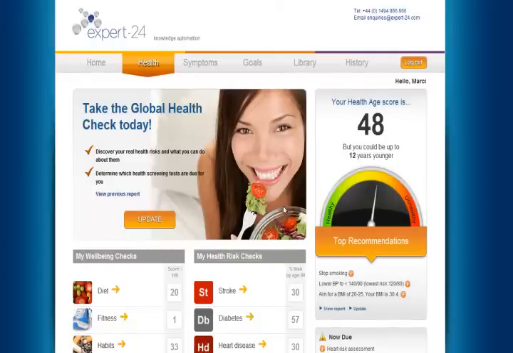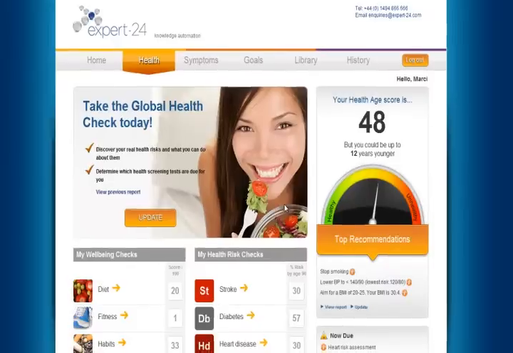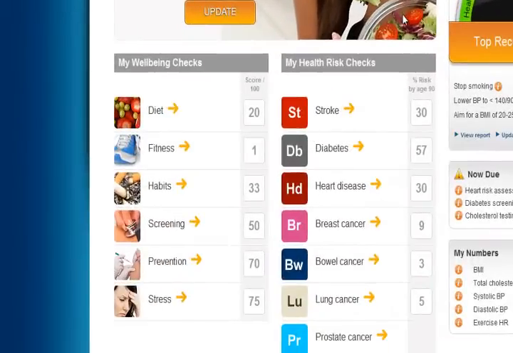I'm Dr. Marcy Teal, and today we'll be demonstrating our Global Health Assessment with its links to our Goal Tracker tool. The Global Health Assessment is a full health risk and well-being assessment that covers all of the individual areas shown below the Global Health Assessment, including diet, fitness, habits, stroke, diabetes, etc.